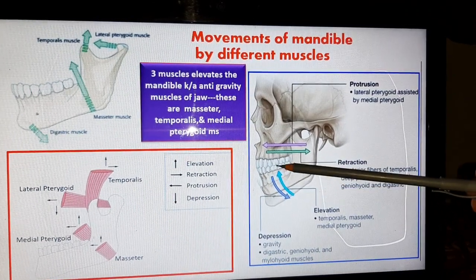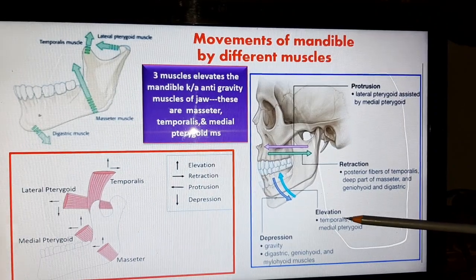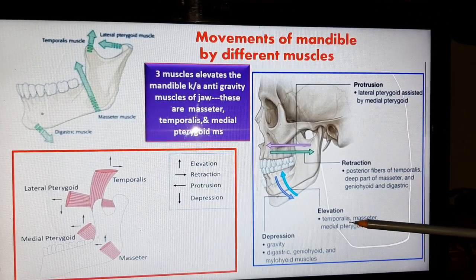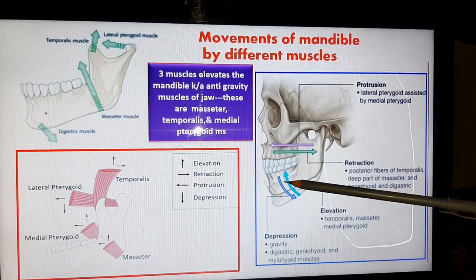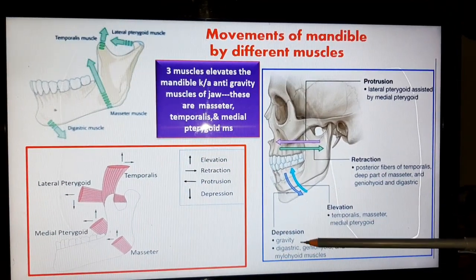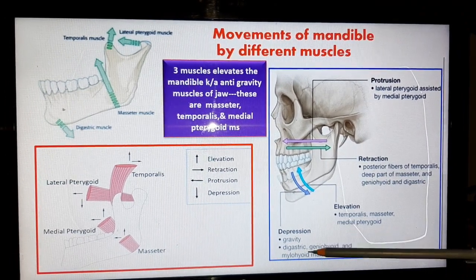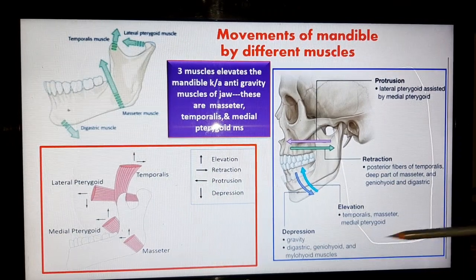This arrow indicates the upward movement of the mandible, that is elevation, which is produced by the temporalis muscle, masseter muscle, and medial pterygoid muscle. This arrow indicates the downward movement, that is depression, which is produced by the lateral pterygoid muscle, digastric muscle, geniohyoid muscle, and mylohyoid muscle.